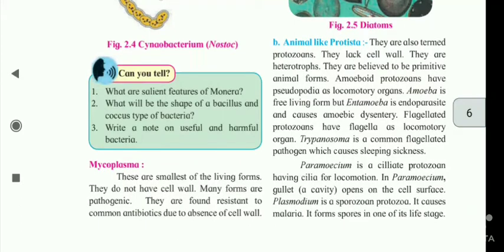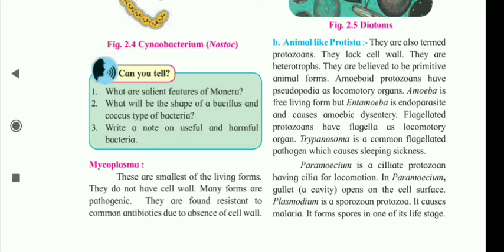Animal-like Protista, they are also termed protozoans. They lack a cell wall. They are heterotrophs. They are believed to be primitive animal forms. Amoeboid protozoans have pseudopodia as locomotory organs. Amoeba is a free-living form but entamoeba is an endoparasite and causes amoebic dysentery.